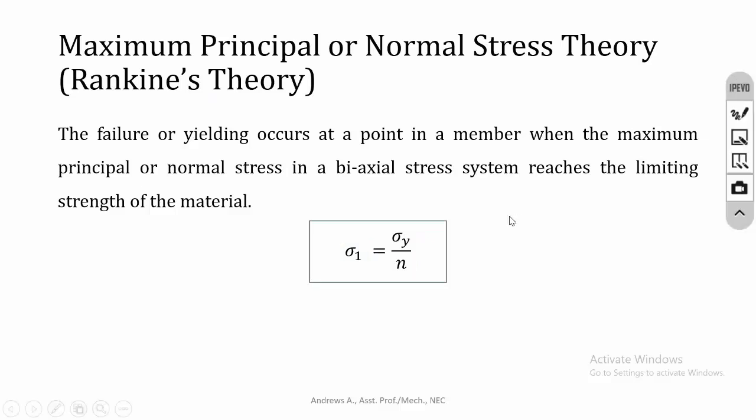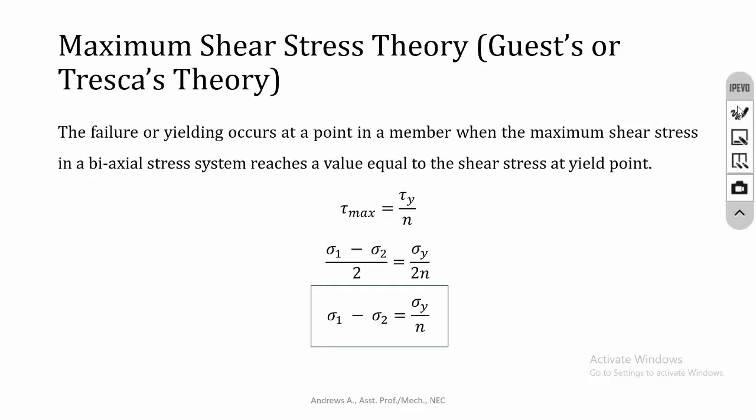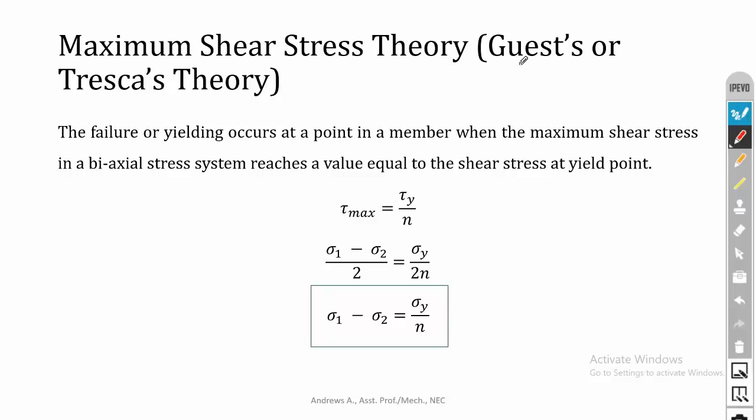Then the next theory is maximum shear stress theory. This theory is called Guest's theory or Tresca's theory. According to this theory, the failure or yielding occurs at a point in a member when the maximum shear stress in a biaxial stress system reaches a value equal to the shear stress at the yield point.